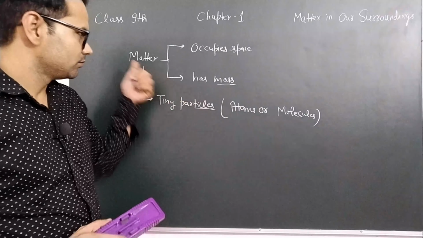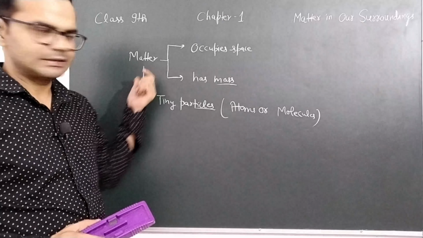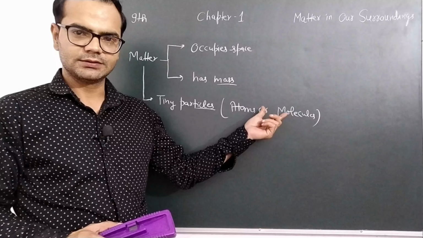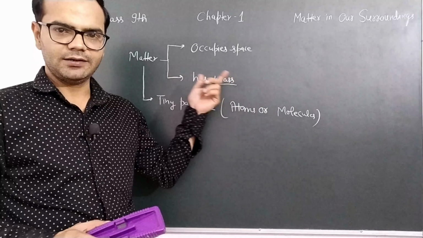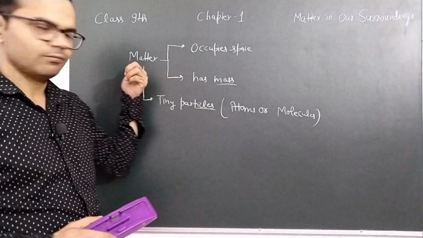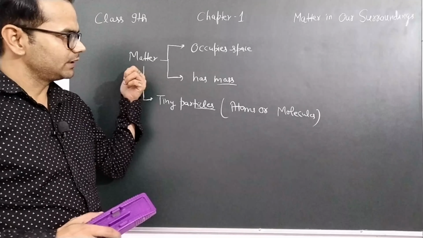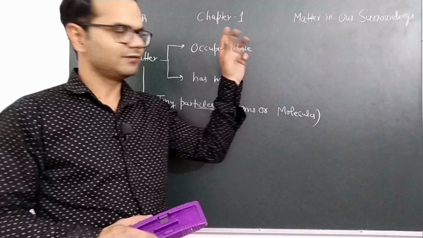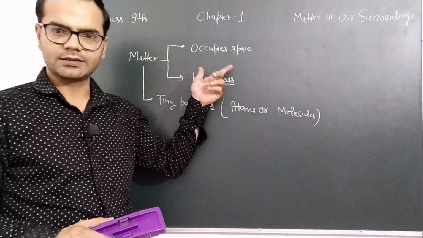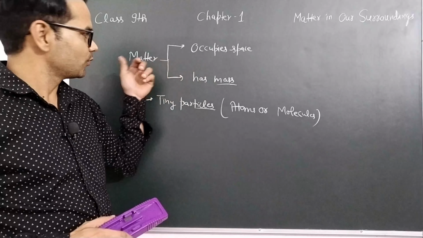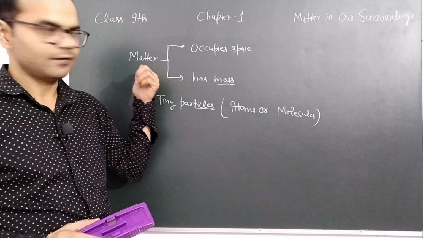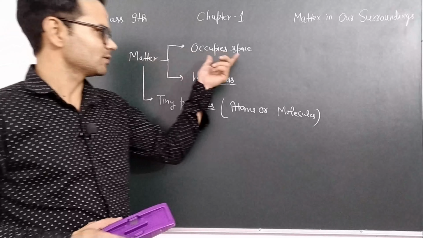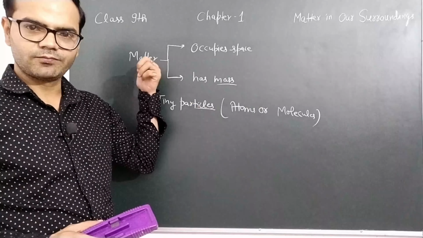So how is matter formed? Matter is formed of atoms or molecules. All the living things and non-living things, they are made up of matter, and that is our chapter, matter in our surroundings. Whatever we see, that is all matter. Now what are the properties of matter? And first question here, define matter. So anything that occupies some space and has a mass, that is called matter.